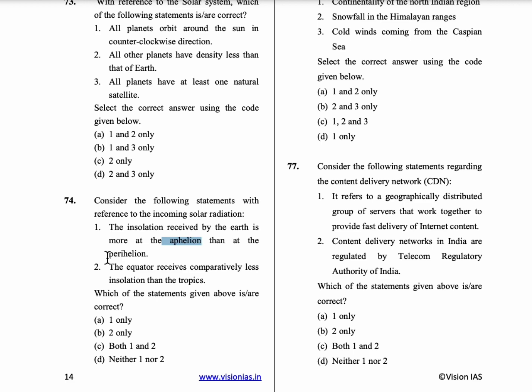Coming to the second statement, the equator receives comparatively less insolation than that of the tropics. So second statement is correct. Why? Because even though the sun's radiation could be very heavy at the equator, the troposphere length is very high in the equator region. So for that reason, generally the insolation will be very less in the equator region. So only second statement is correct. In the equatorial region, the insolation is very less than at the tropics.